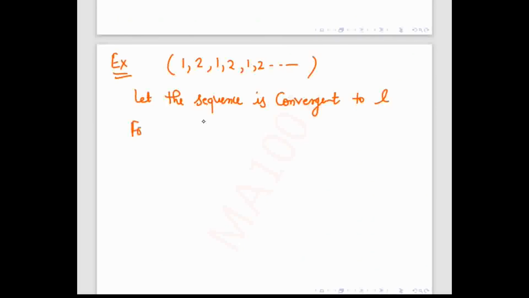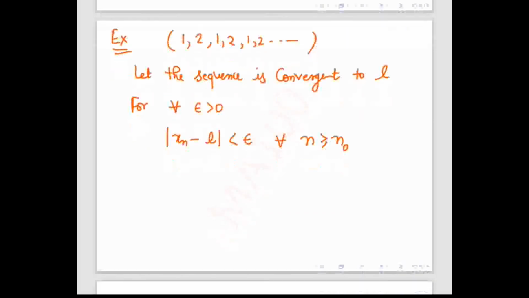For every epsilon positive, this mod of xn minus L, if it is convergent, that means this definition will definitely work for all n bigger than n0. That means you will be able to find a natural number n0 such that mod of xn minus L is less than epsilon for all n bigger than n0. This is true for all epsilon. Whatever positive epsilon you take, it will work.